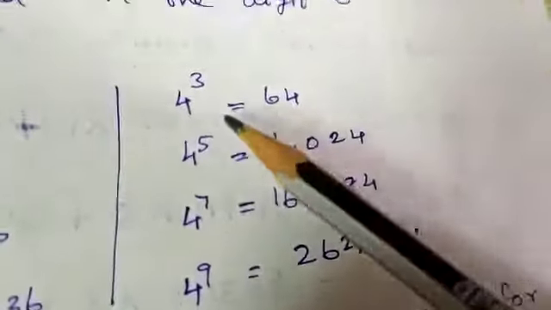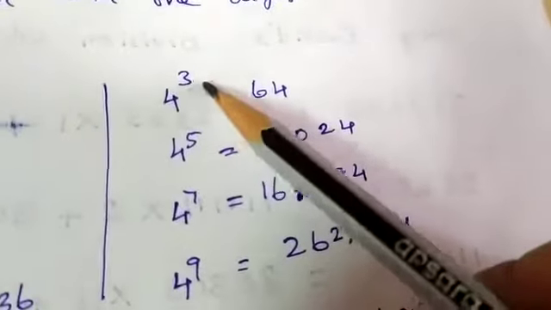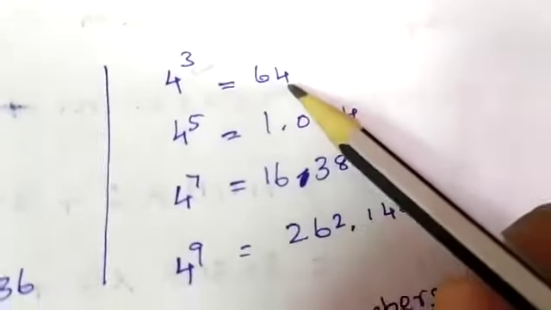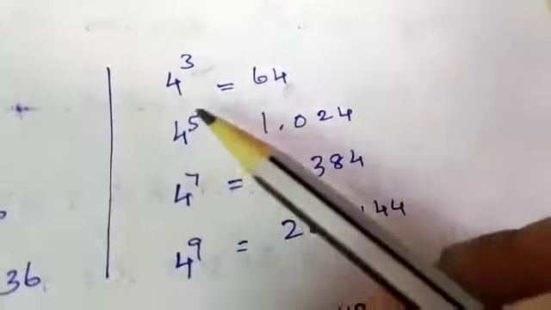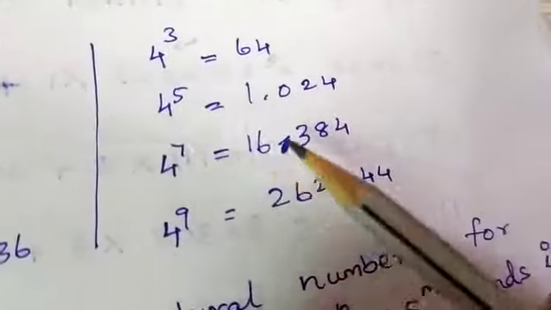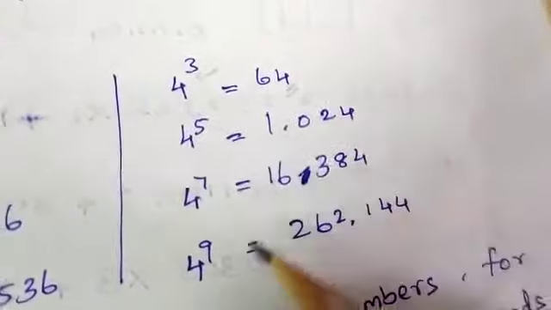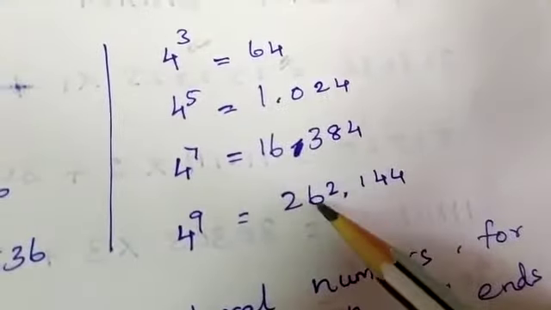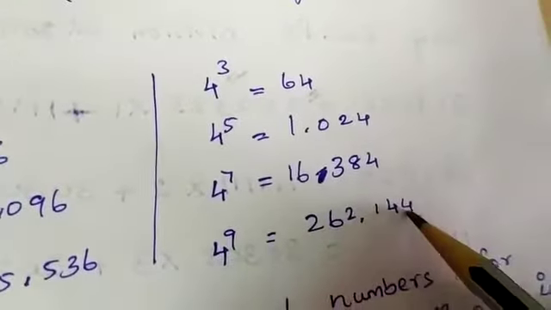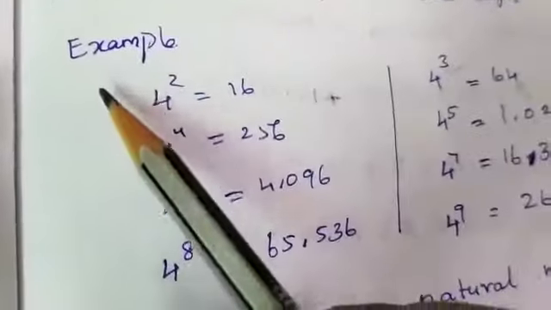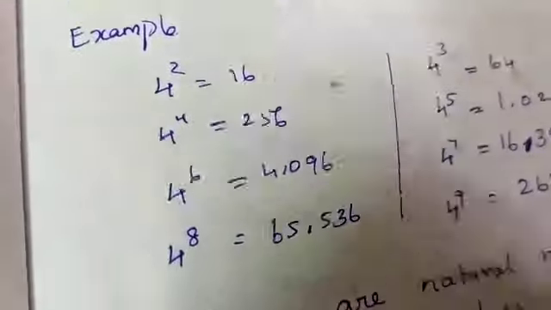You can see here that when we put odd numbers in the place of n, we get the digit 4 in the last digit. That is, 4 power 3 is 64, 4 power 5 is 1024, 4 power 7 is 16384, and 4 power 9 is 262144, and so on. If I put odd numbers, it will end with 4, and if I put even numbers, it will end with 6.